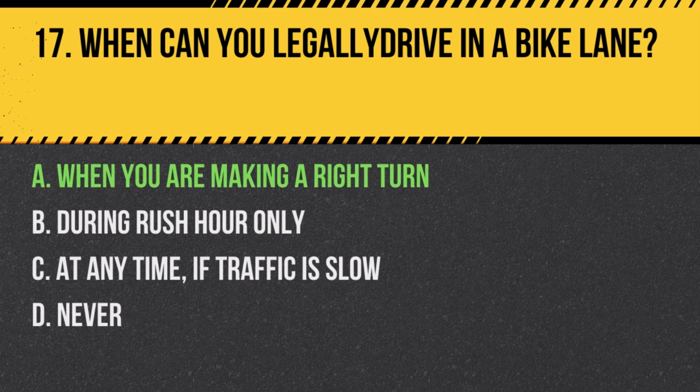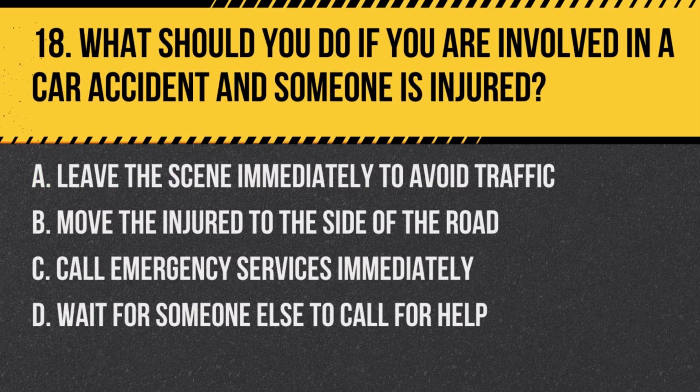Answer. A. When you are making a right turn, you can legally drive in a bike lane within 200 feet of an intersection or driveway where you plan to turn right. Question 18. What should you do if you are involved in a car accident and someone is injured?